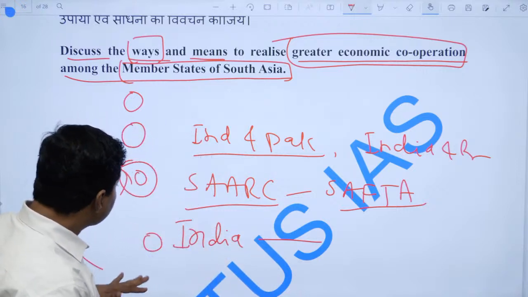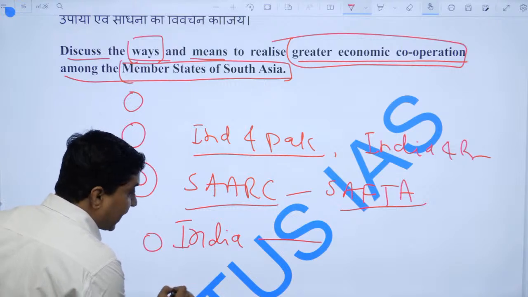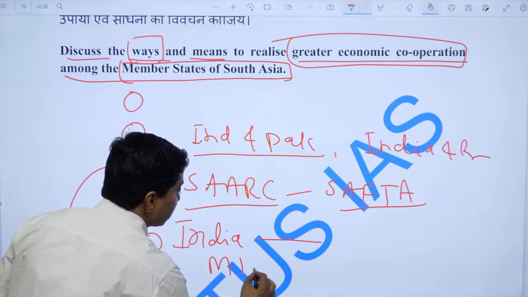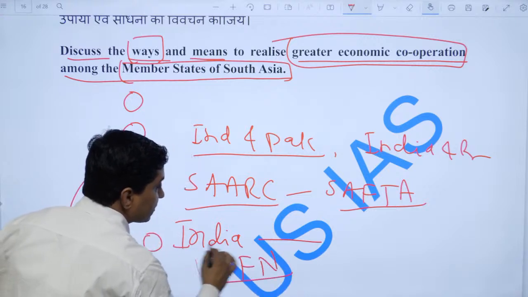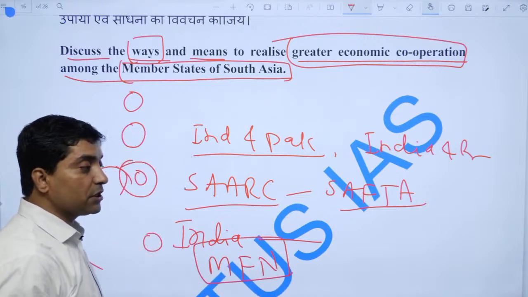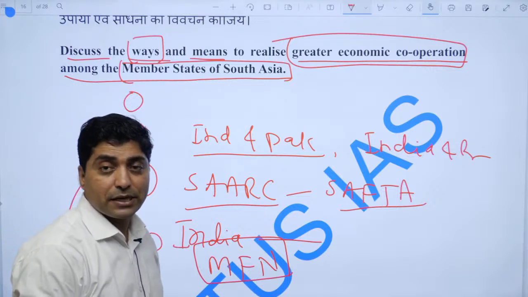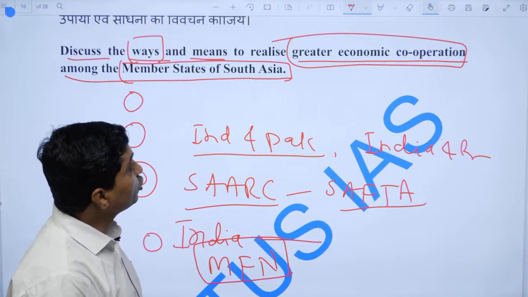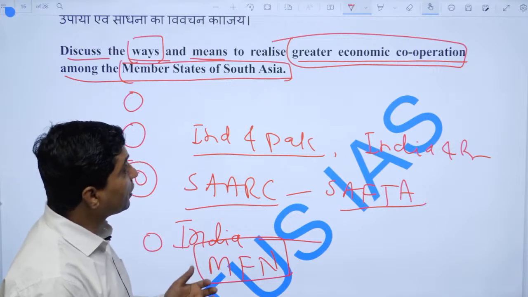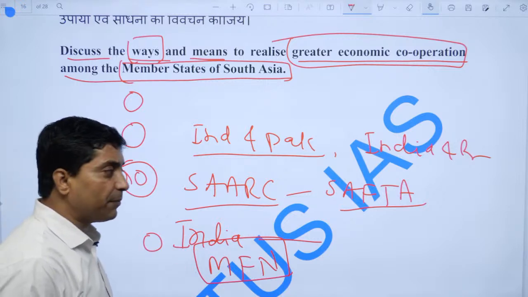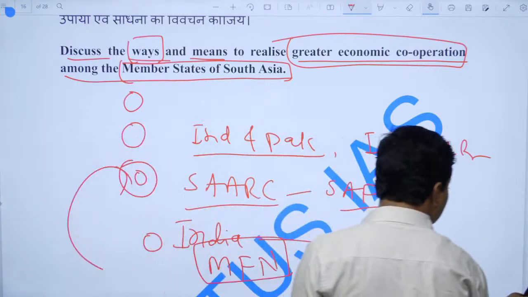Secondly, the second means is that every country should give each other most favored nation status. That way we can enhance greater economic cooperation. So that wraps up this question. Now let me move to the next question.